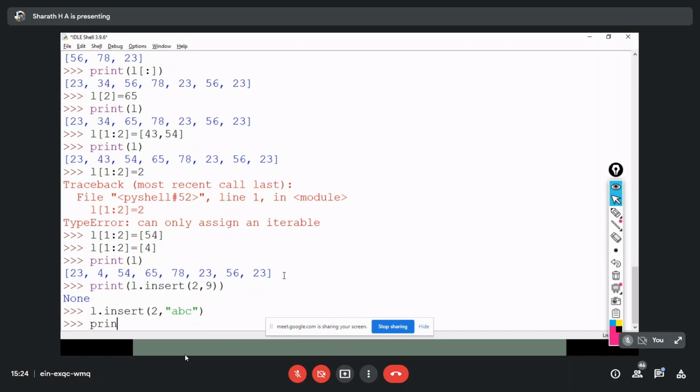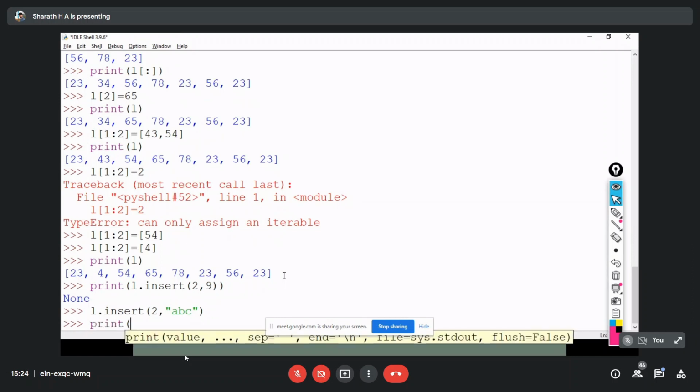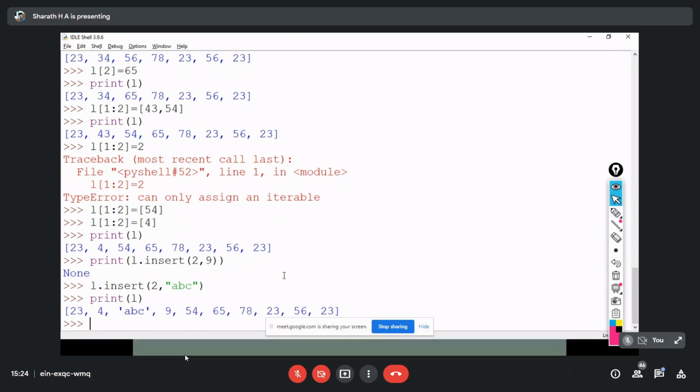Now I'm going to print this. I think it doesn't work within print, so that's why it has given None. Now you can see that at the index 2, I'm inserting ABC over here. So index 0, 1 and 2, right? At the index 2, I'm inserting the new value, that is ABC. I inserted ABC, and 9 also was inserted. Actually, yes, sorry.